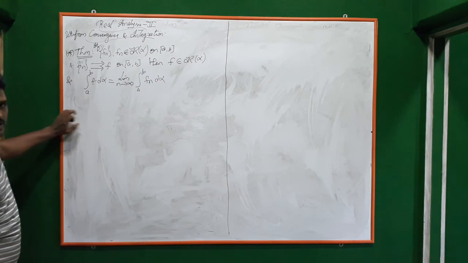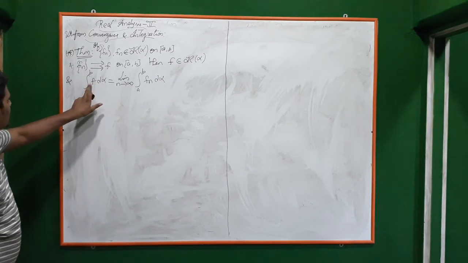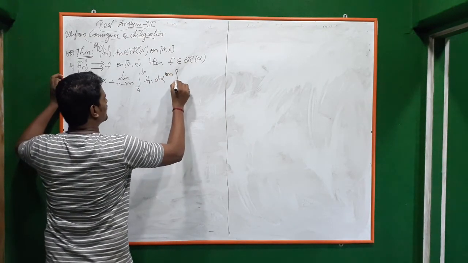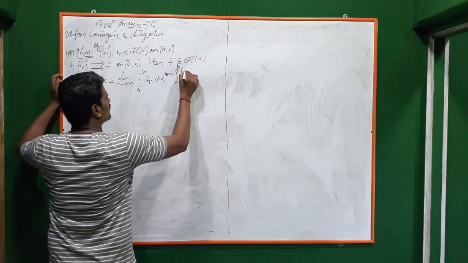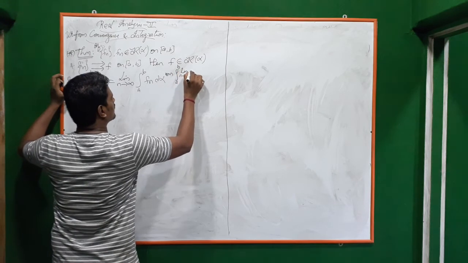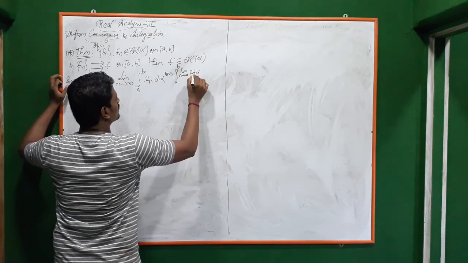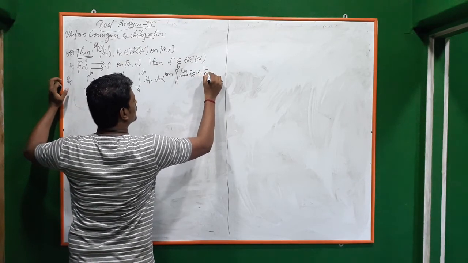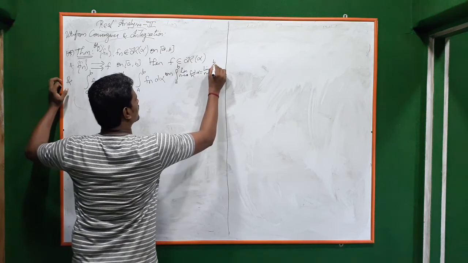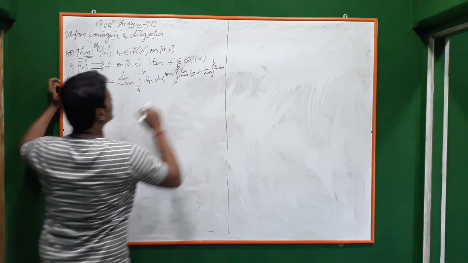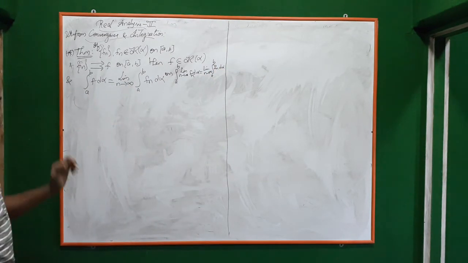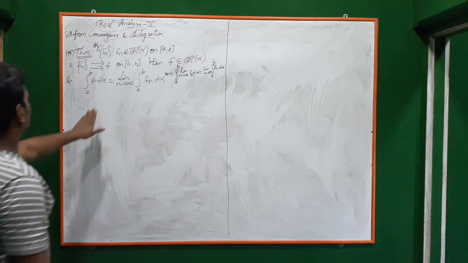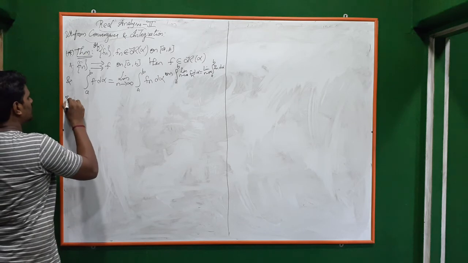That is, the limit can be taken inside the integral: the integral of the limit of fn d alpha is equal to the limit of the integral of fn d alpha. So we have to prove two things. One is that f is Riemann integrable, and the other is this integration. We shall prove that.